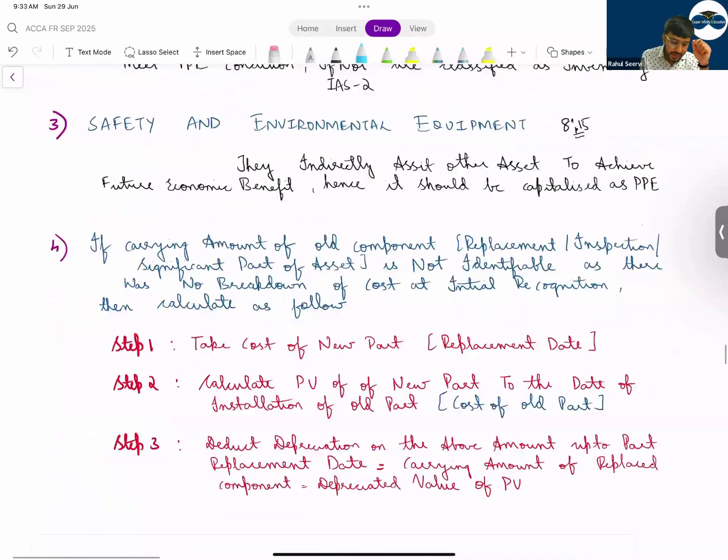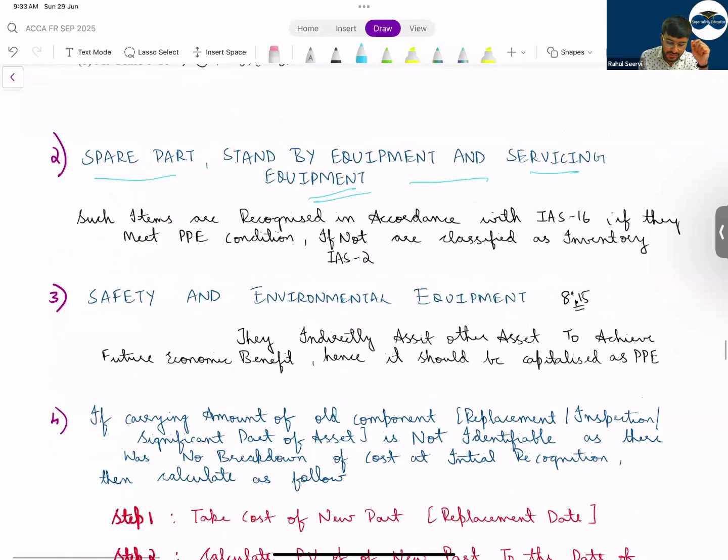Then we have discussed if spare parts, standby equipment and service equipment are there, if it is meeting the condition of IAS 16, as per IAS 16 we will record. If not, as per what value will we record? As per IAS 2, we will record it like inventory.